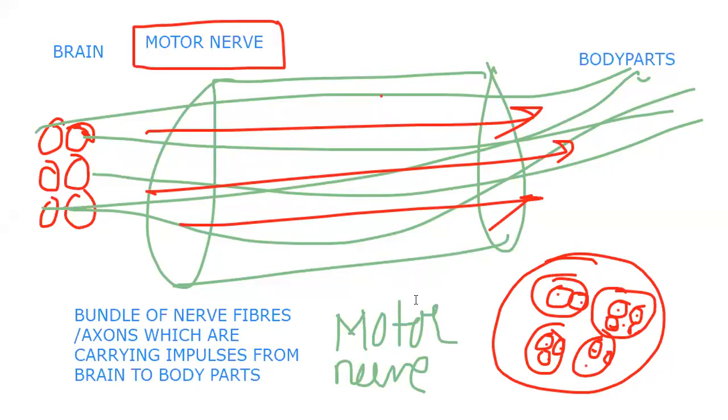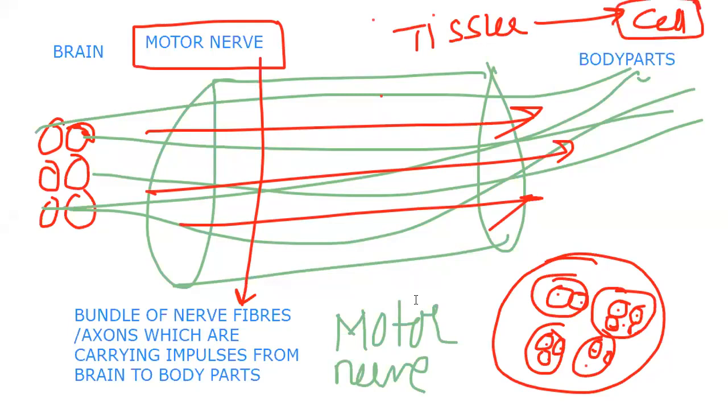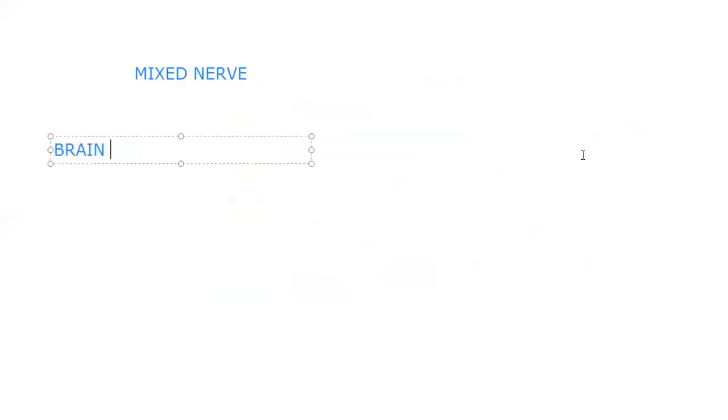So just try to find out the difference. What is nerve fiber? It's like a tissue and a cell. Single one cell, bundle called tissue. Single one nerve fiber or axon, bundle is called nerve. Okay, that you need to understand. Next, let us talk about the mixed nerve now. For mixed nerve, we should draw the same brain one side and body part.